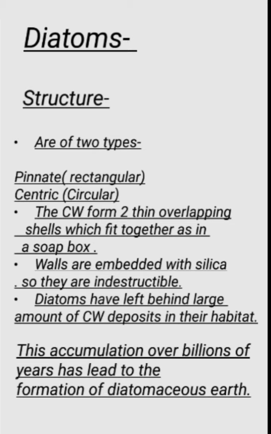Because their fossil deposit remains, layer after layer, they form diatomaceous earth. It is called diatomaceous earth because it is an accumulation of all these fossils of diatoms over billions of years. And even till today, they are continuously, naturally producing, and then they are dying. That is why they are getting accumulated day by day.